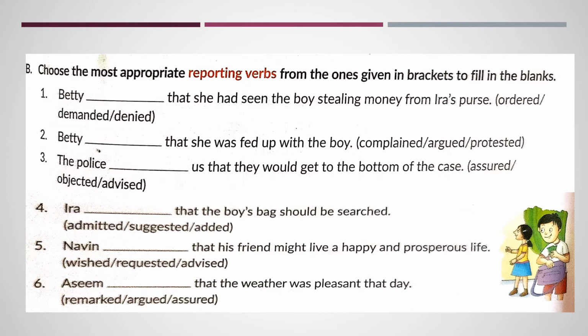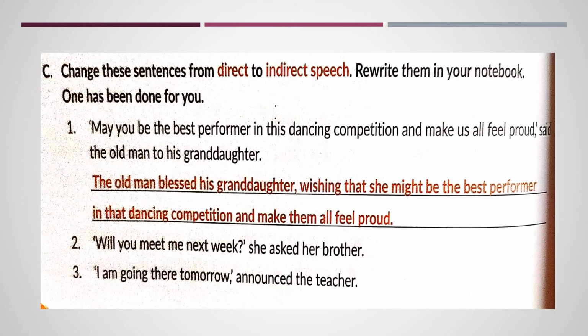The police dash that they would get to the bottom of the case: assured, objected, advised. If the police is telling you that they would do something, they are assuring you. So we would say the police assured us that they would get to the bottom of the case. Complete the rest of these sentences on your own in the textbook itself.